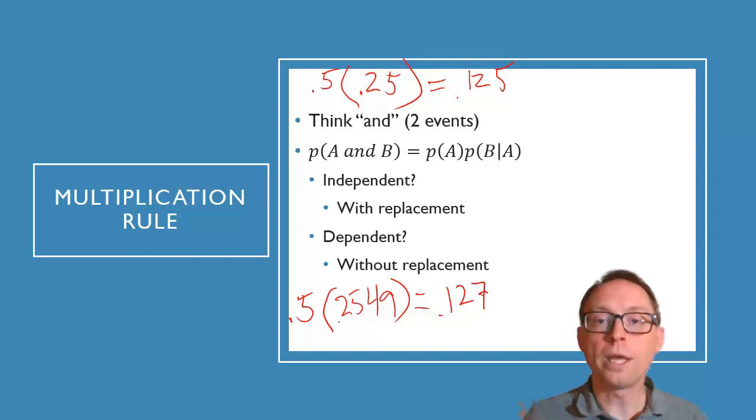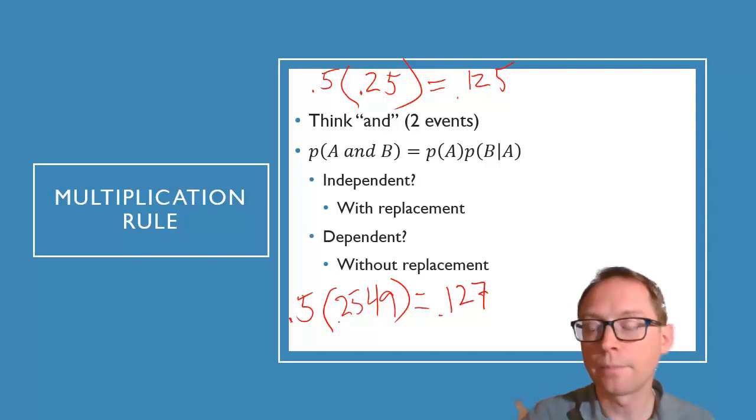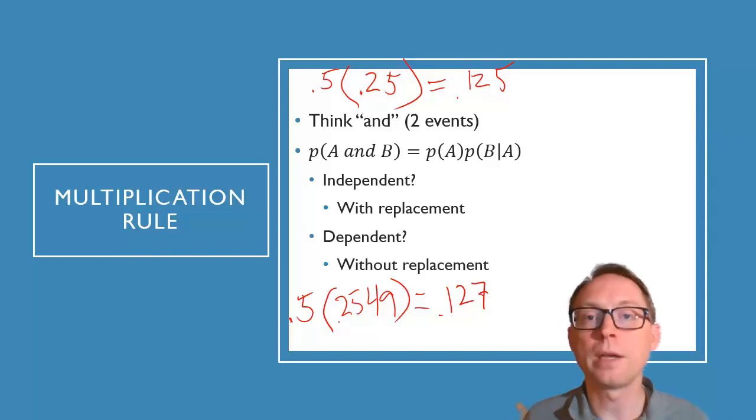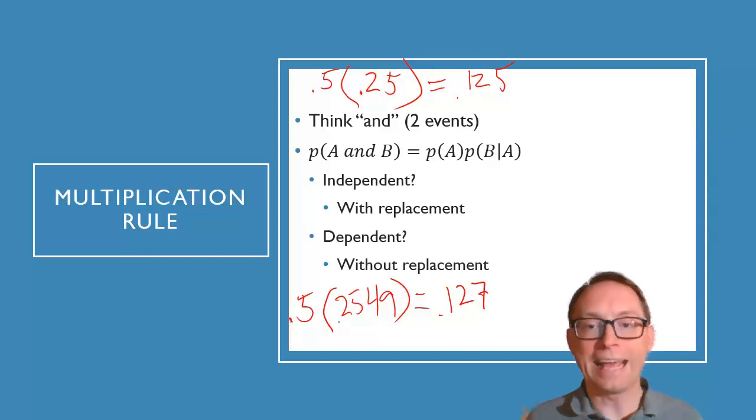When we replaced the queen, we had a lower probability of getting a spade the second time, right? Because when you put the queen back in, the probability of getting a spade is 13 out of 52. But when you keep that queen out, the probability of getting a spade actually increases slightly when you don't replace the queen. This is the probability of this and that happening. It's not the probability of a red or a spade. It's the probability of getting a red and then a spade. That's how you should think about those two things. That's why it's a small probability instead of a large one.